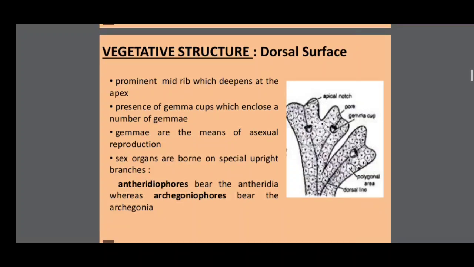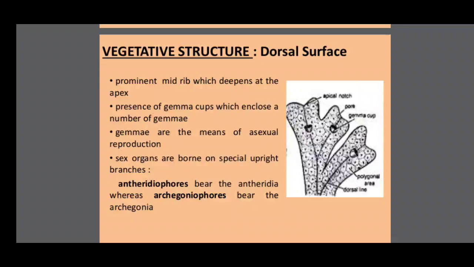Gemmae are asexual reproduction masses. After maturation, gemmae are released from the gemma cups, and these gemmae give rise to new plants. So every thallus has cavity-like structures on its dorsal surface called gemma cups.